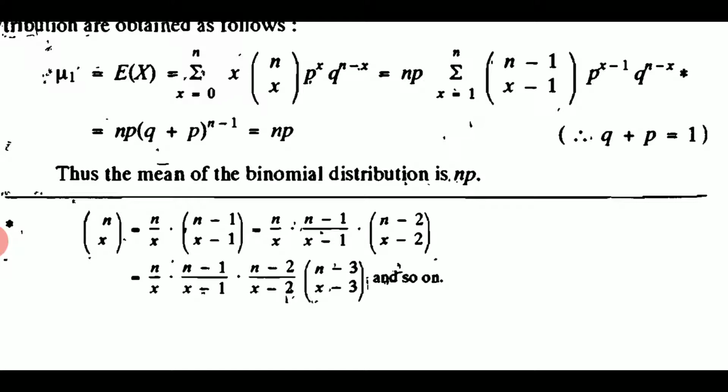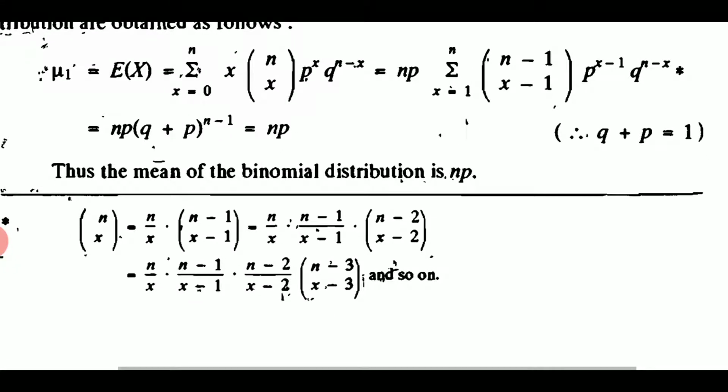If you are not remembering, just open that video lecture, just see that slide, so that you will come to know from where I am taking this. So mu 1 dash will be equals to expectation of x to the power 1, because r is 1 here. So E of x, that means expectation of x, is nothing but the mean. So when we are finding the first moment about origin, we are finding the mean of the given distribution.